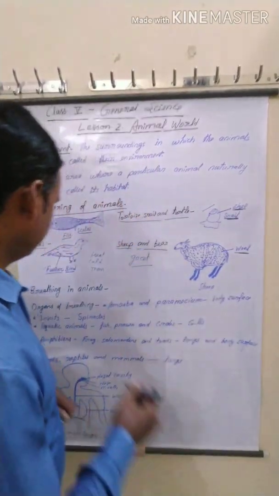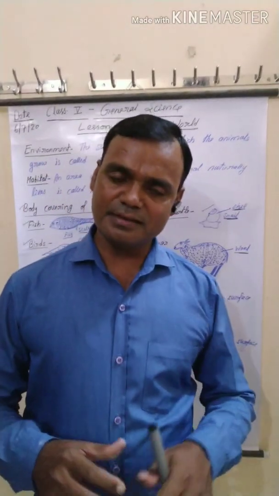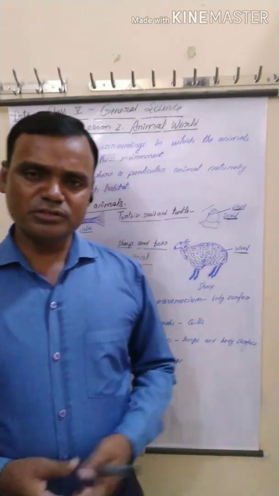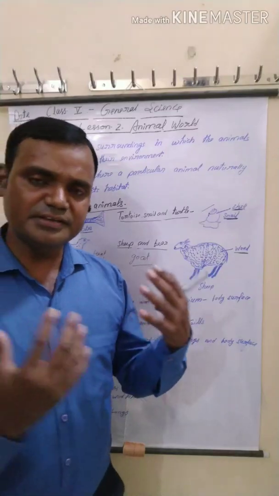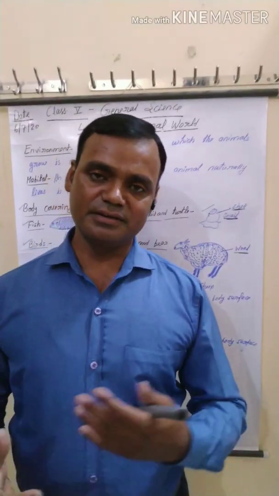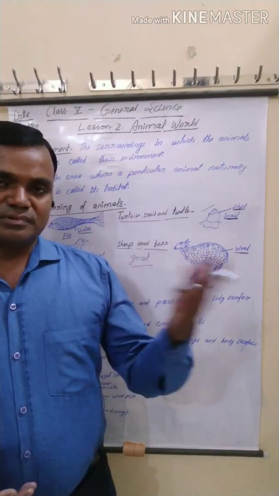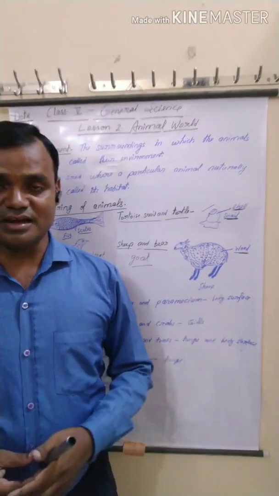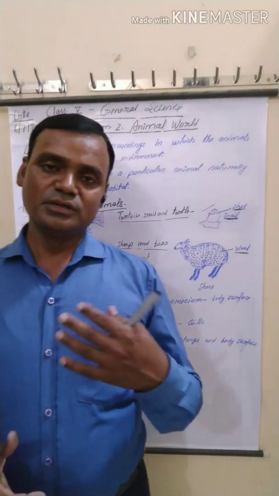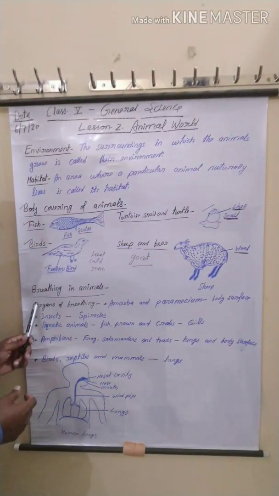Now next, breathing in animals. You know that different animals have different breathing organs, not the same, because they live in different habitats. Some live in water, some live on land surface, some are insects, some live in dense forests, and some fly in the sky. Different types of animals on the basis of structure and properties. So here, see one by one, organs of breathing.